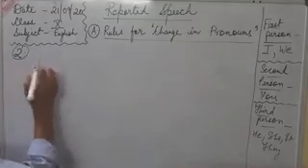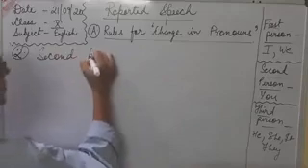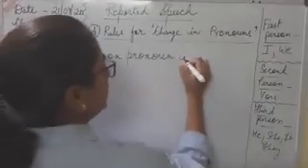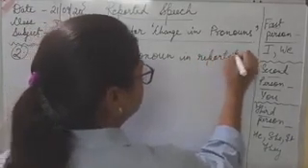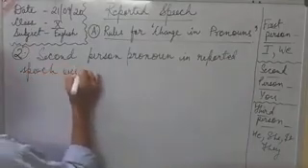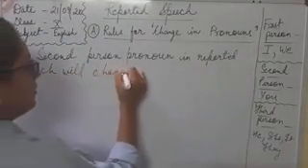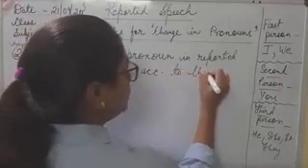Now let's see the second rule. The second person pronoun in reported speech will change according to the object.